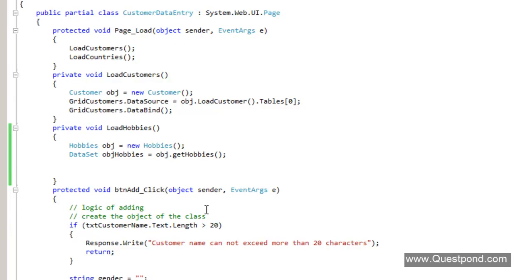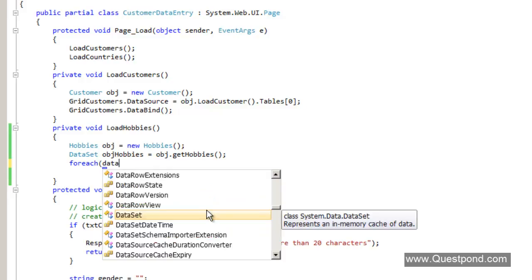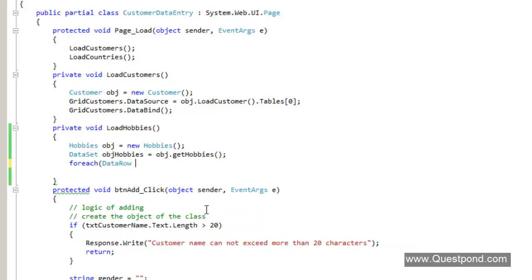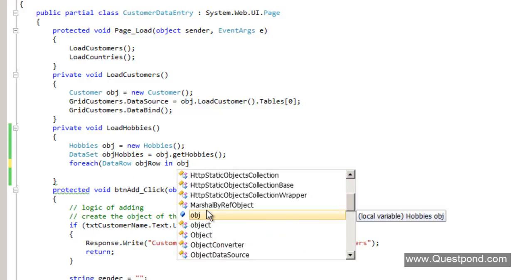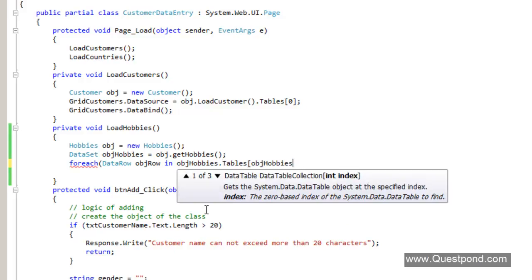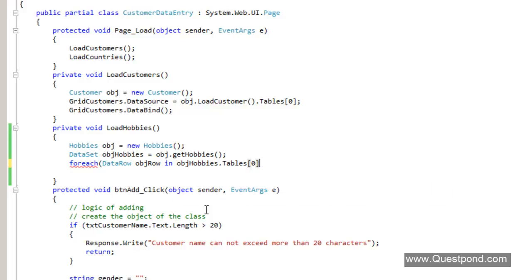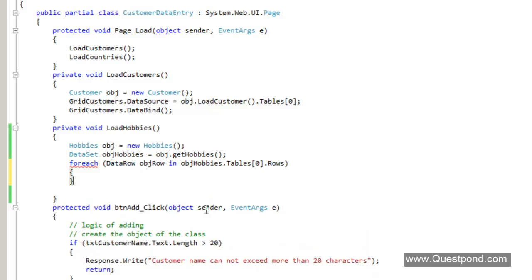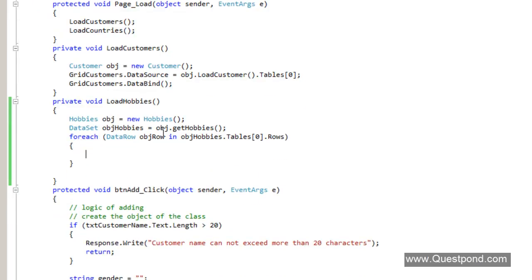And the next thing is we'll loop through this data set here. So we'll say foreach objRow in objHobbies.Tables[0].Rows. So we'll loop through the rows here. In case you are not aware of ADO.NET, please go and see the series on ADO.NET.